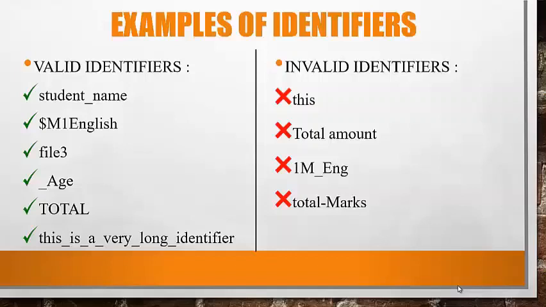And here, this one is an invalid identifier because it is a Java keyword. Total amount is also invalid because there is a space between two words. 1M_ENG is also invalid because it starts with a digit. Total-marks is also invalid because it uses a hyphen. It is not allowed in identifiers.